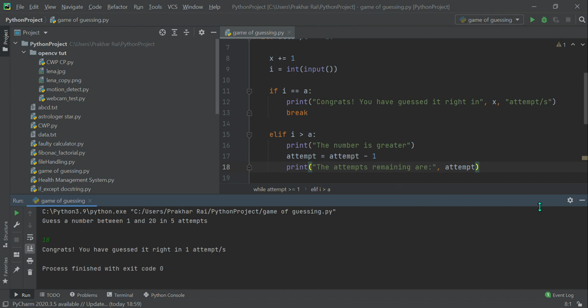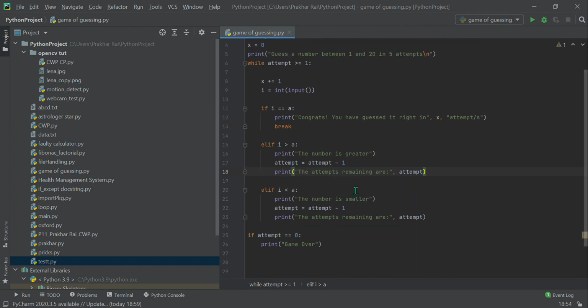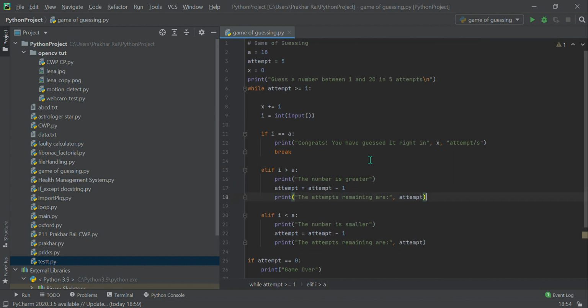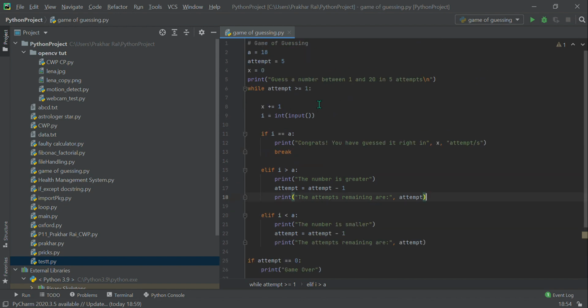So basically, this was the logic behind the code. You can obviously make the code more beautiful by adding whatever features you like, whatever statements you want to give. But basically, this was the logic of the code.